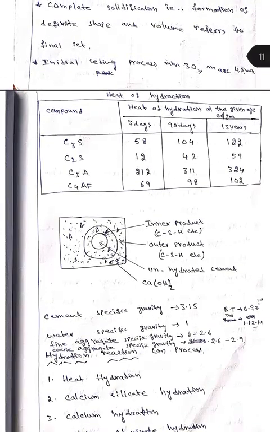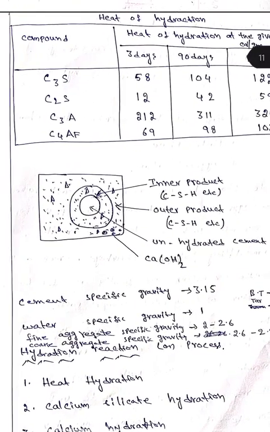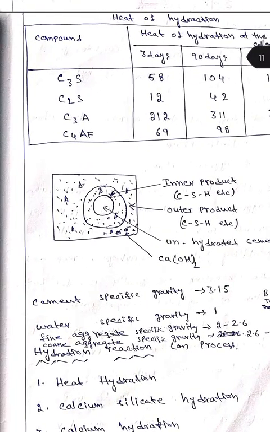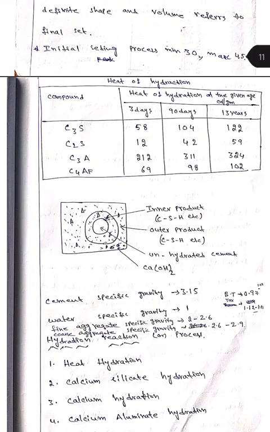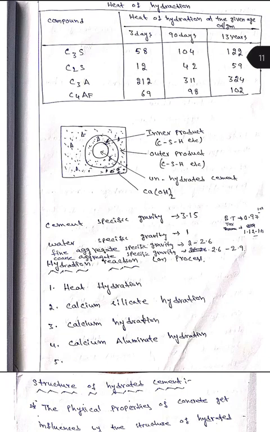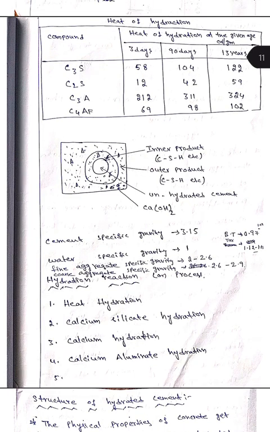C3S, as I told previously, calcium trisilicate, gains strength over 3 days, and C2S over longer periods. In such a way, consider a concrete cube. The inner core and the outer core are calcium silicate hydrate, but external unhydrated cement particles may react in future times. What is calcium silicate hydrate? The remaining is calcium silicate hydrate in future times.